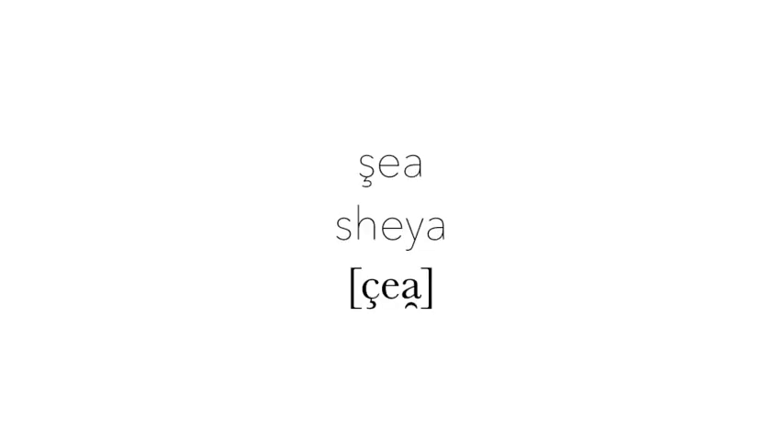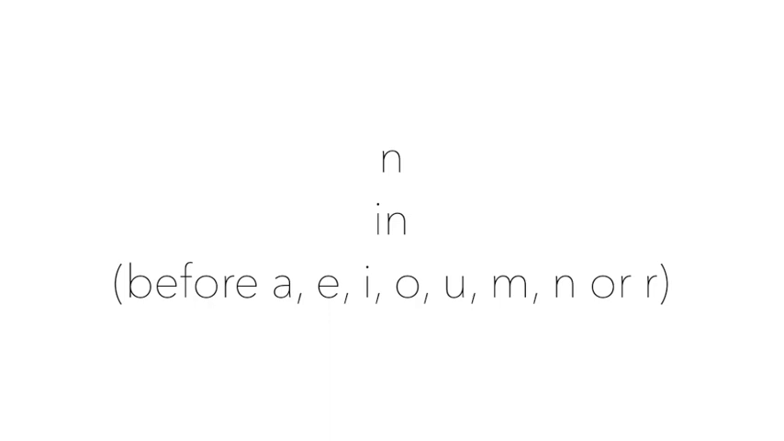The word for person is shea, pronounced shea. The word for a is moot. From now on, I'm only going to show you the pronunciation of tricky words. What does moot shea mean? It means a person. The particle n, which is in, before any vowel, m, n, or r, goes between the